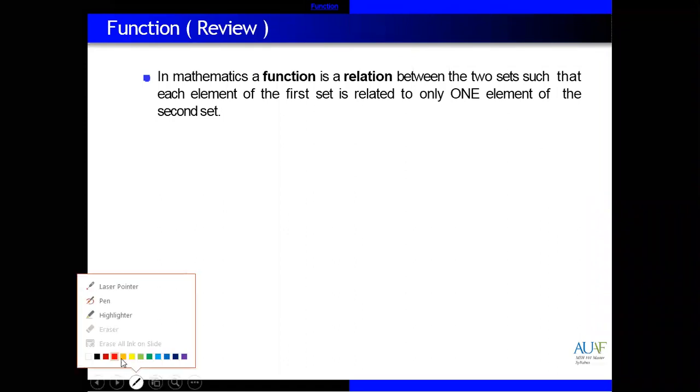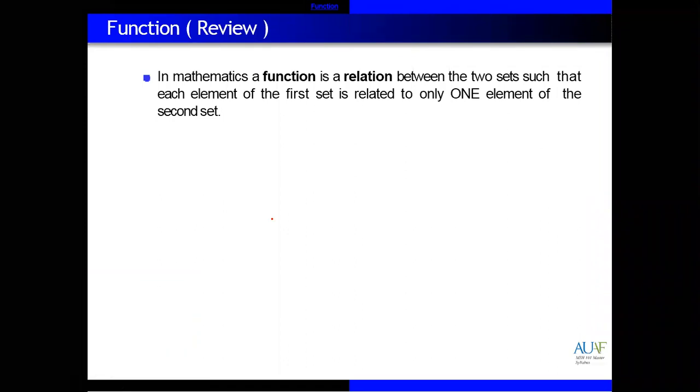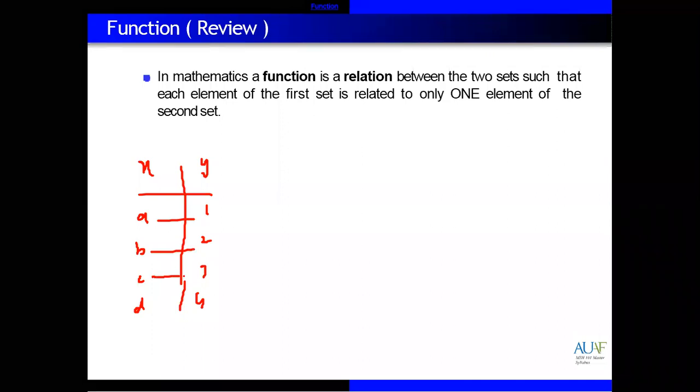explain that. For example, in two sets, if we have set X and Y, for example, we have A, B, C, and D, and 1, 2, 3, and 4. So A with 1, B with 2, C with 3, D with 4.